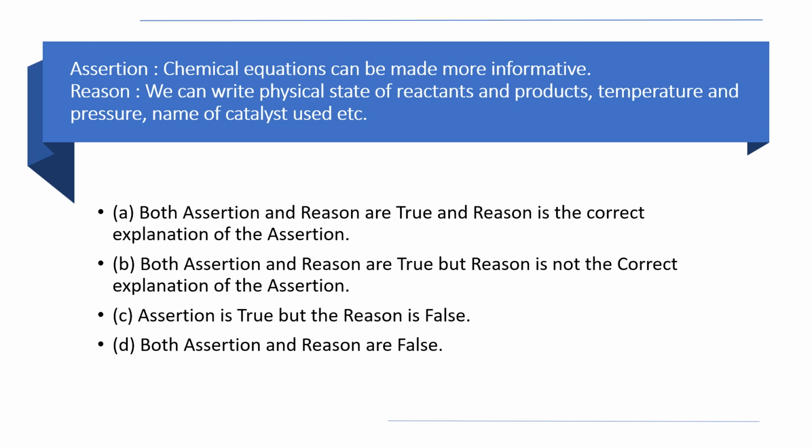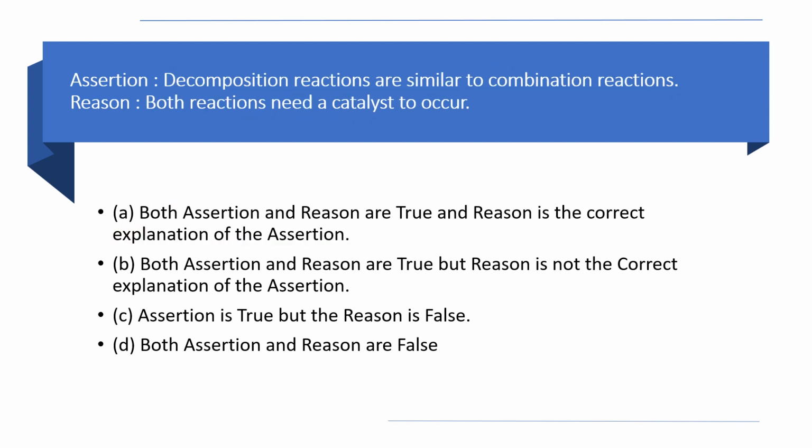Chemical equation can be made more informative. Assertion is chemical equation can be made more informative. That also we discussed in the chapter. Reason, we can write physical state of reactants and products, temperature and pressure, name of catalyst used, etc. These all we can include in the chemical equation in order to make the chemical equation more informative. So both these statements are true and reason is the correct explanation of assertion. So the answer is option A. Both assertion and reason are true and reason is the correct explanation of the assertion. Clear? Okay, moving to the next question. Decomposition.